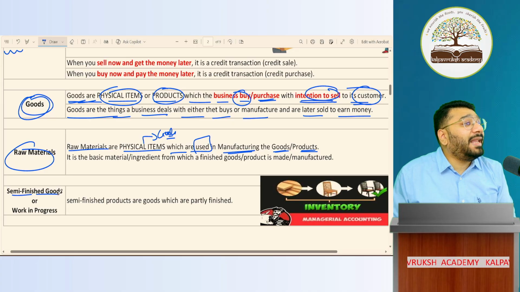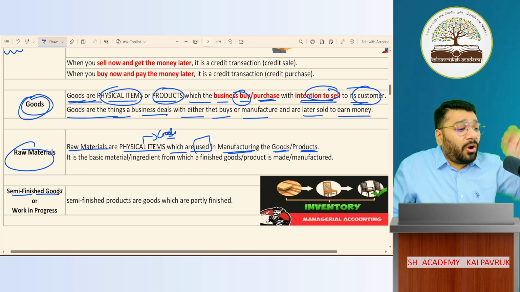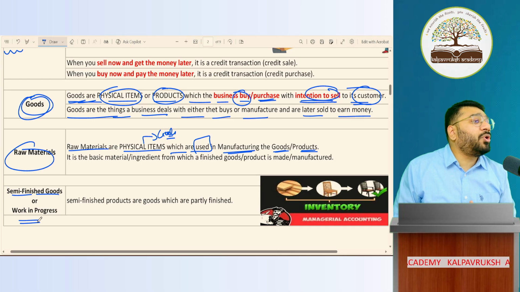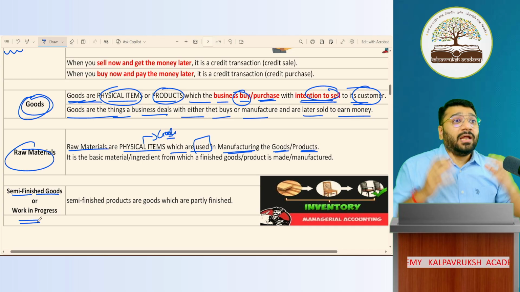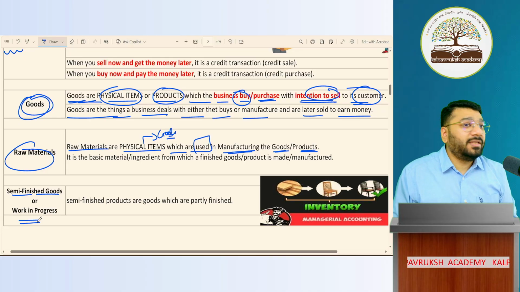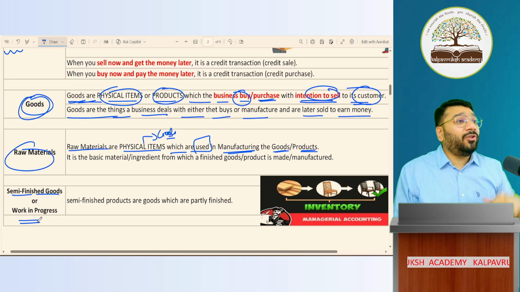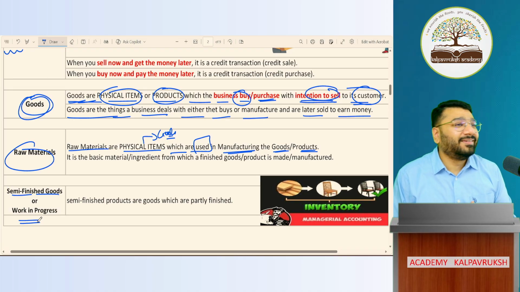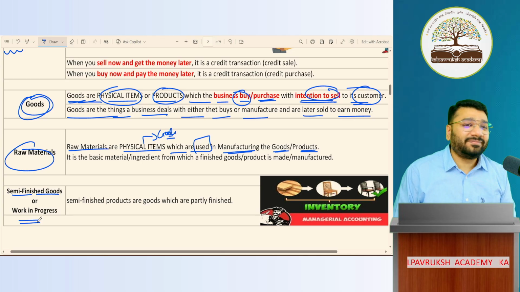The batter stage of cake is called semi-finished goods. What is it called? Semi-finished goods. Also called work in progress. So that batter, you put in oven. It's not oven. I used to say oven. Then only I got it. That's called oven. Oh my God. OVEN stands for oven. Anyways, that's the fact of life. Nothing can be done. It's called oven.